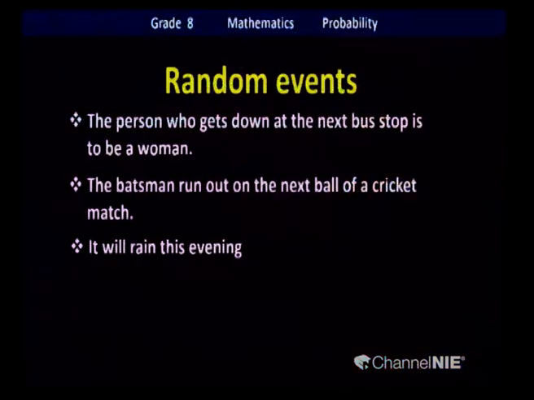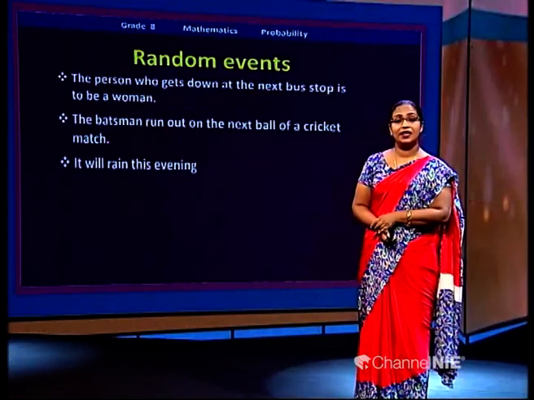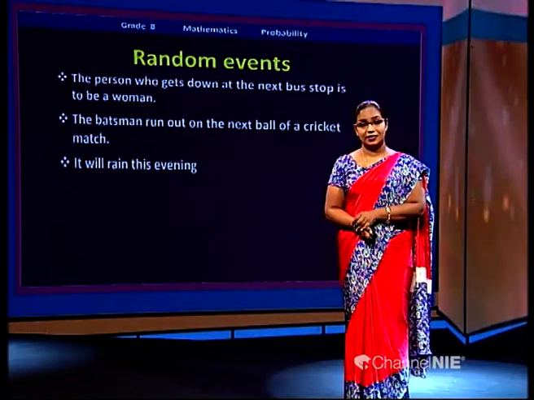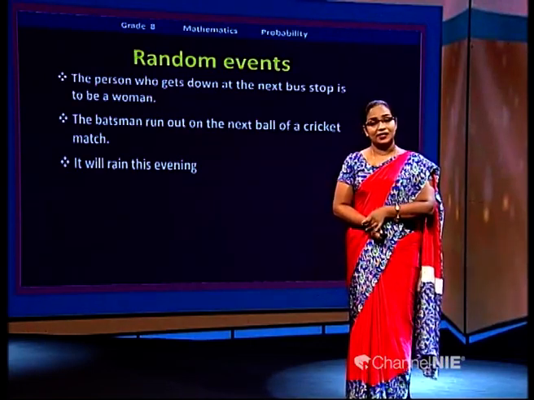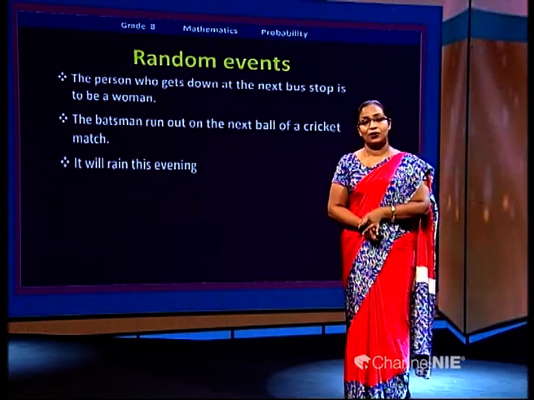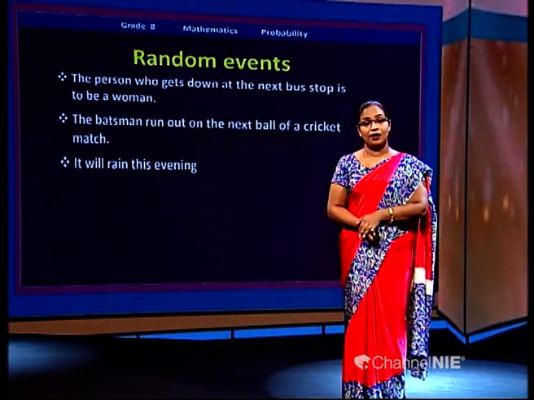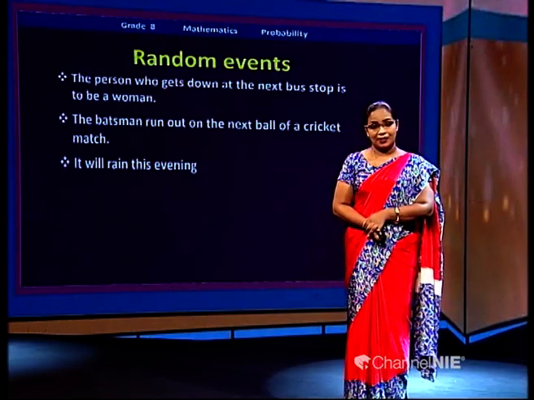The same example again: it will rain this evening. As I mentioned earlier, you have to wait and see whether it happens. We don't know what's going to happen this afternoon. I don't know, you don't know, whether it will rain or not. Clear?